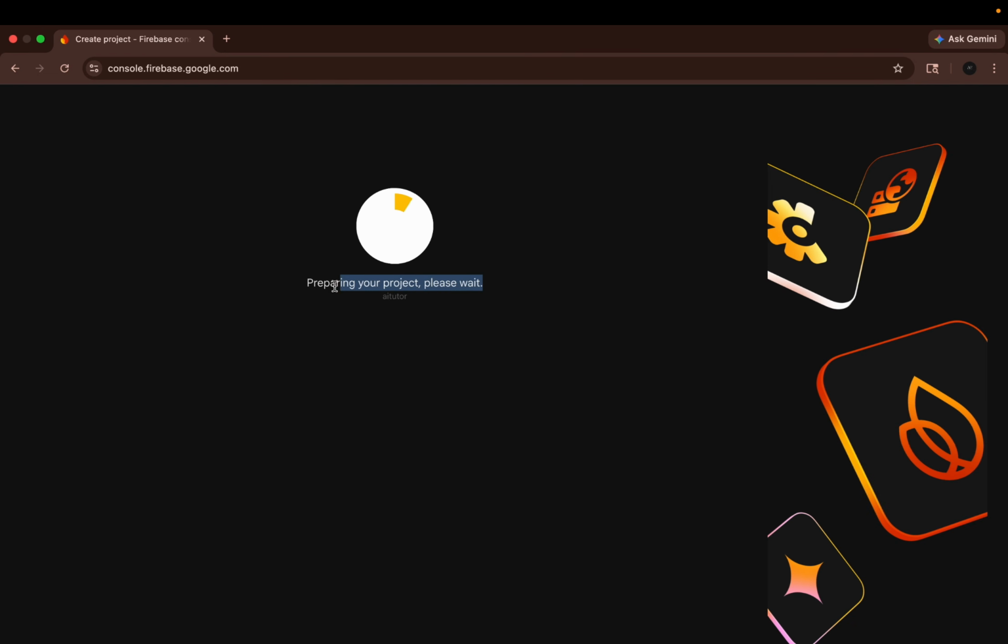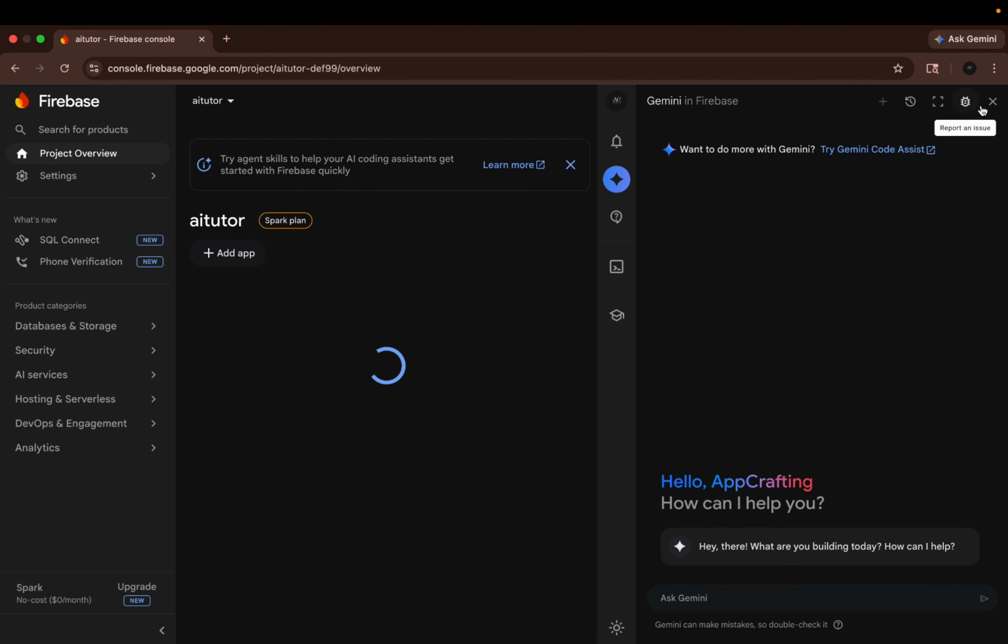So as you can see, Firebase is preparing our project. So wait for a few seconds until it is done. Okay, so our project is ready. Now we click this continue button and we'll just land in the Firebase console.